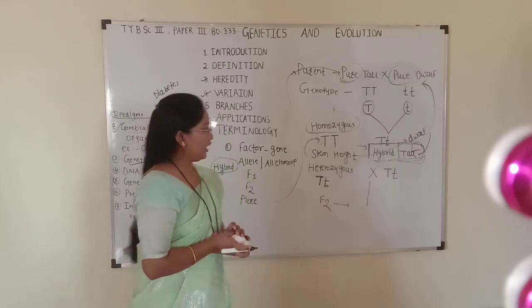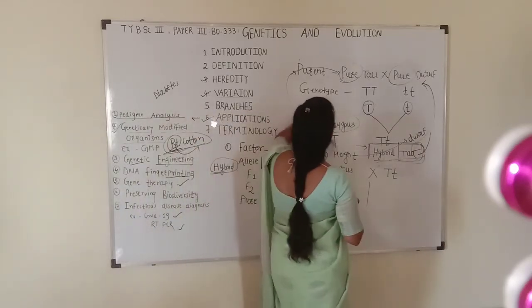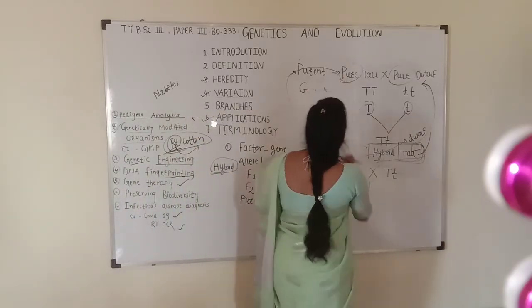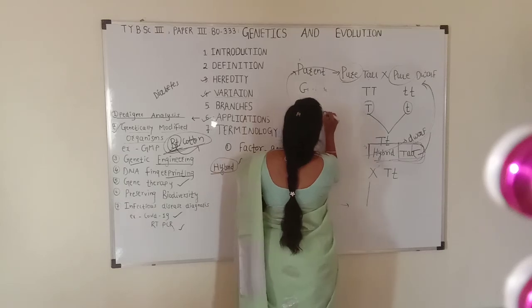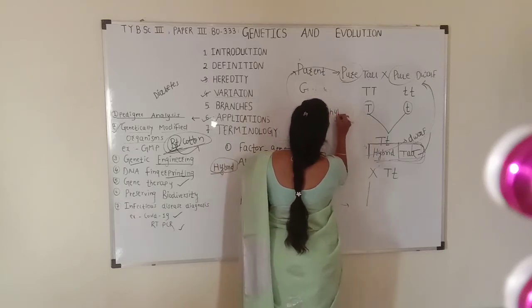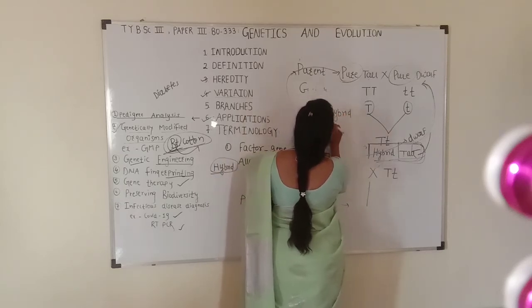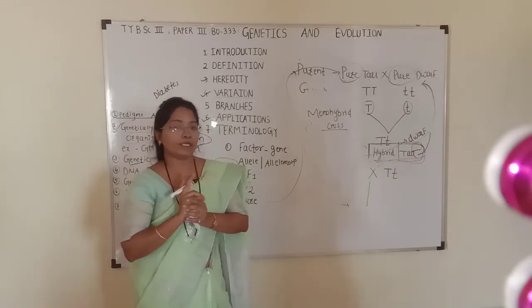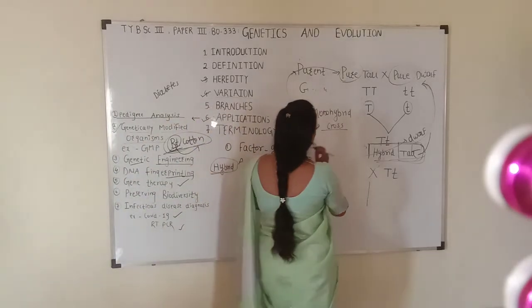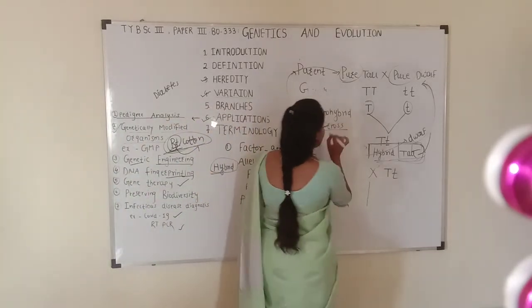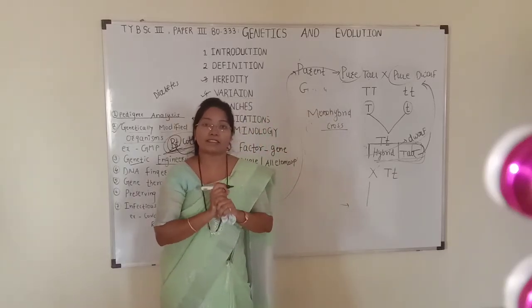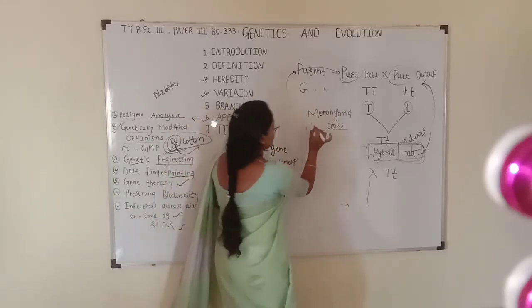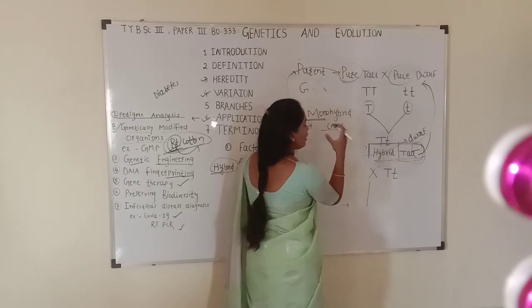Then another concept is monohybrid cross. The cross which is taken between two individuals taking into consideration a single pair of contrasting characters. Mono means single.